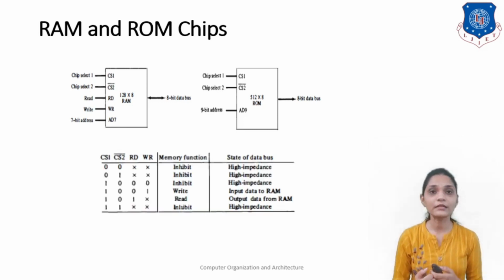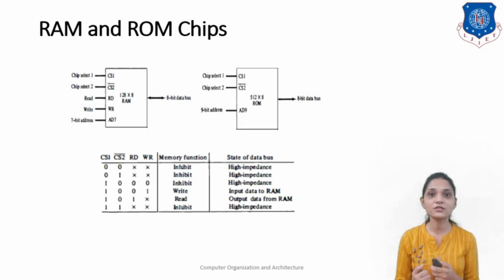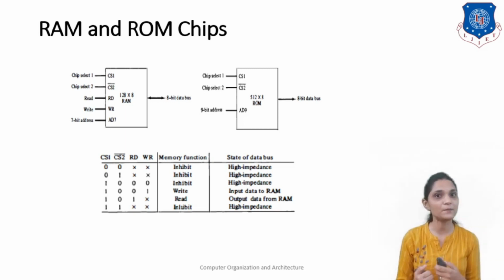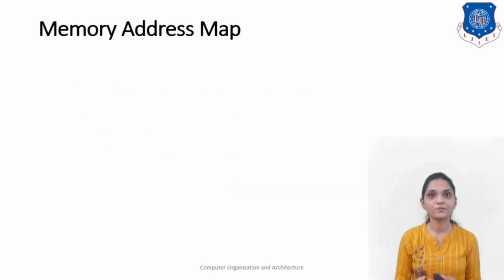Here we can provide the table like this. When chip select 1 is 0 and chip select 2 is 1, then and only then are these chips going to be selected. Otherwise the whole chip will be in a high impedance state. To read the data, you have to provide read as 1 and write as 0. And to write the data, you have to provide the write signal as 1 and read as 0. So in this way we can use these RAM and ROM chips.